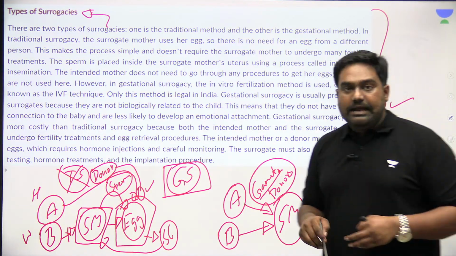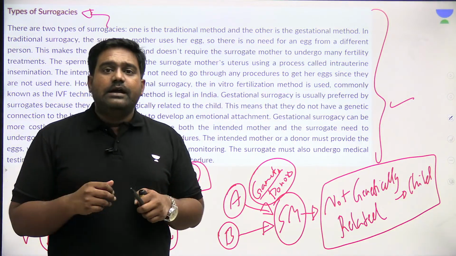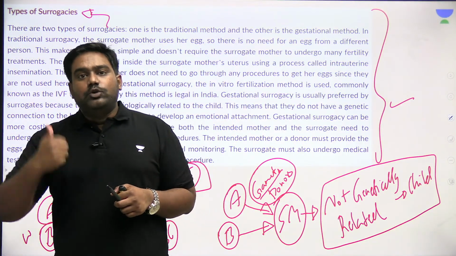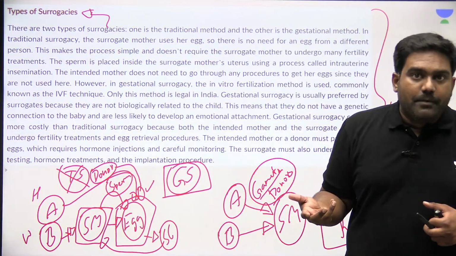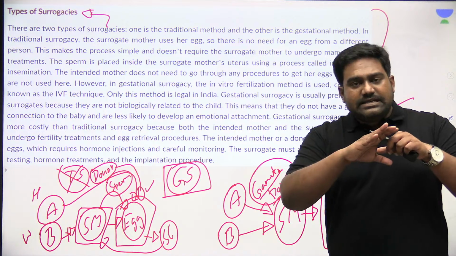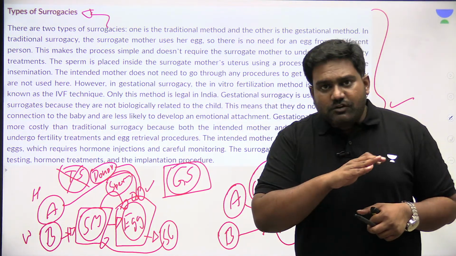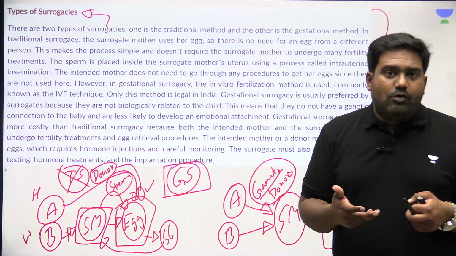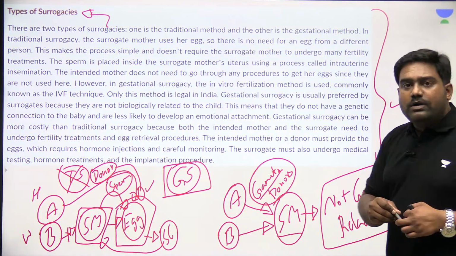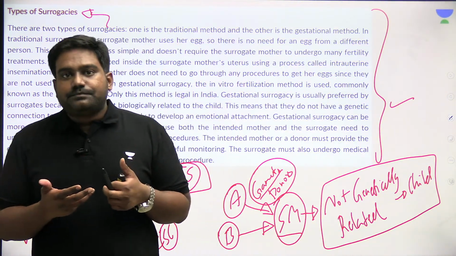Both the sperm and the egg would come from intended parents if it was viable medically, or it would come from donors. So the surrogate mother would only be renting out her womb. Of course, since commercial surrogacy is not allowed, there is no option of monetary compensation. If there was an altruistic angle, a selfless angle involved, the surrogate mother would only be providing her uterus to host the fetus.